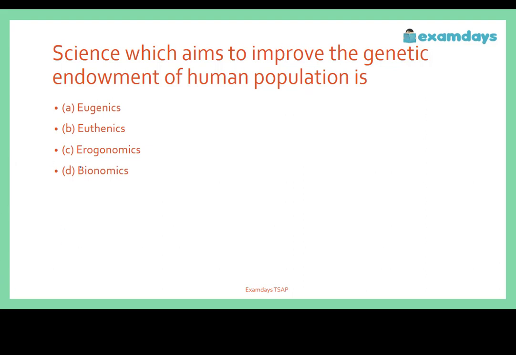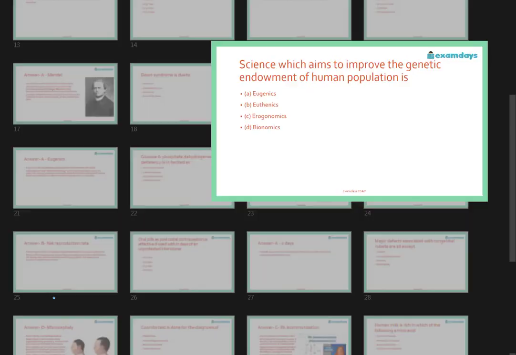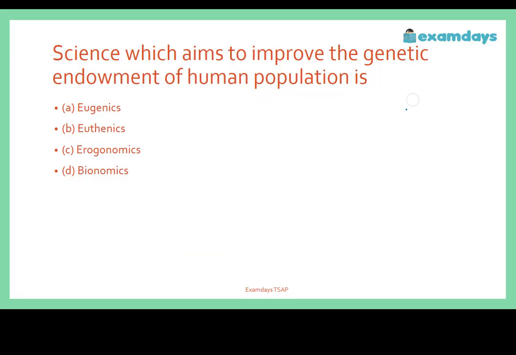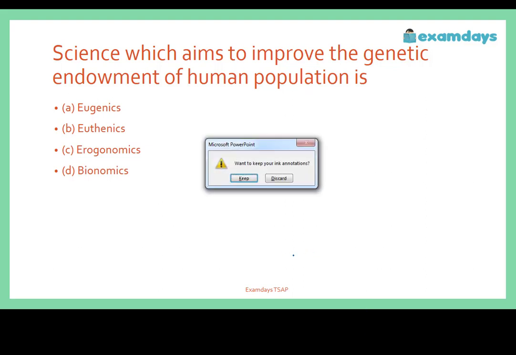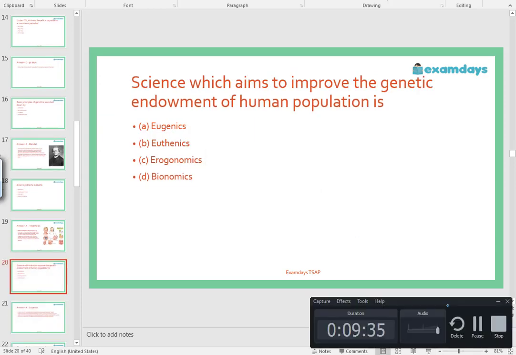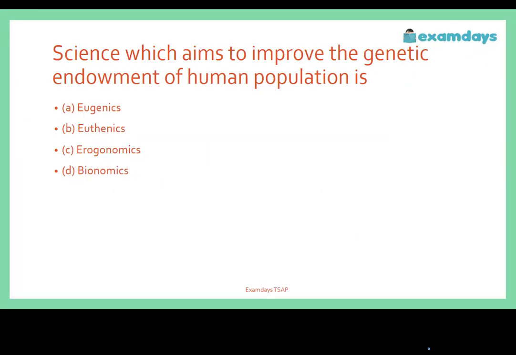Next question. A science which aims to improve the genetic endowment of human population is. Once again, the science which aims to improve the genetic endowment of human population is A. Eugenics, B. Euthanasia, C. Eurythmic, D. Euthenics.